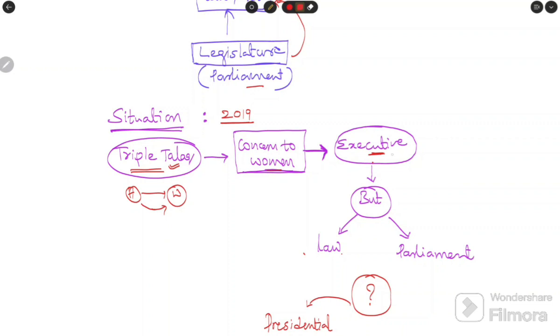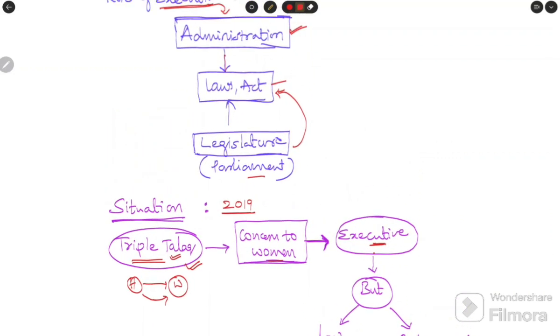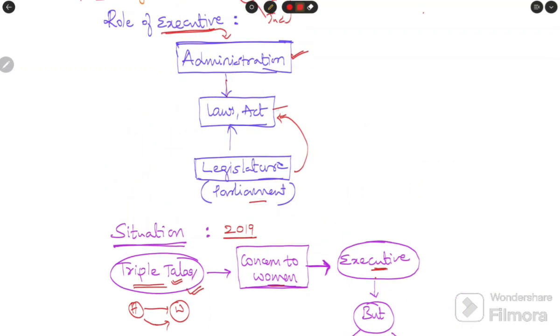But how can the government or executive take action to curb this? Using laws. You already know it administers the country using laws and acts.